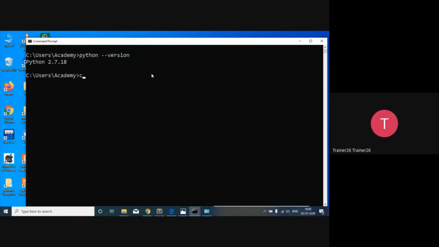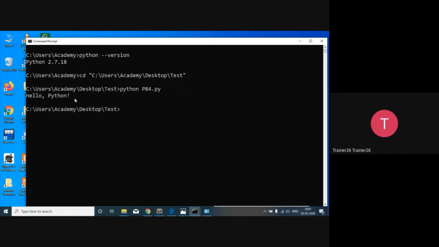On the CMD, I will just give the path, cd and the string. Right now I am inside the test folder, and here I would like to run the file. So Python b4.py is the file that we want to execute. For that we have to write here python space pb4.c. So now you can see the output on the screen with hello.python.